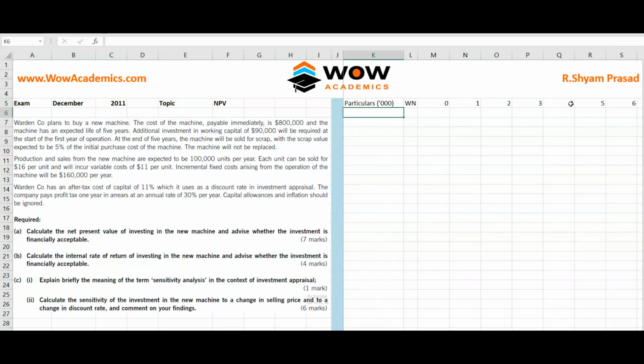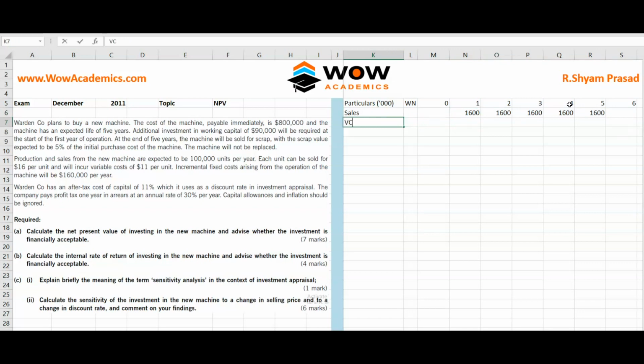So the first number is going to be sales. Sales is going to be how much? In the 0th year, we are not going to have any sales. In the first year, we are going to have sales. Sales is going to be 1 lakh units, but we'll convert it into 100 units. We'll cut off the 1000, and multiply by the selling price per unit, which is 16. So we've got our sales value. Just take that number for 5 years across.